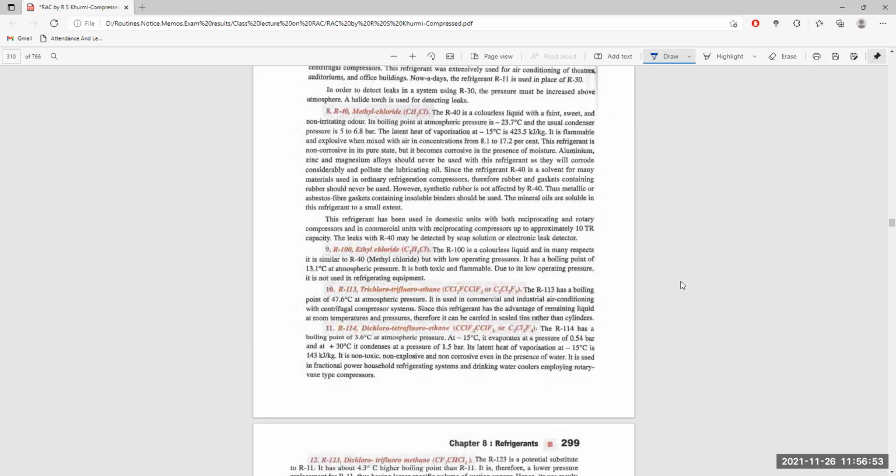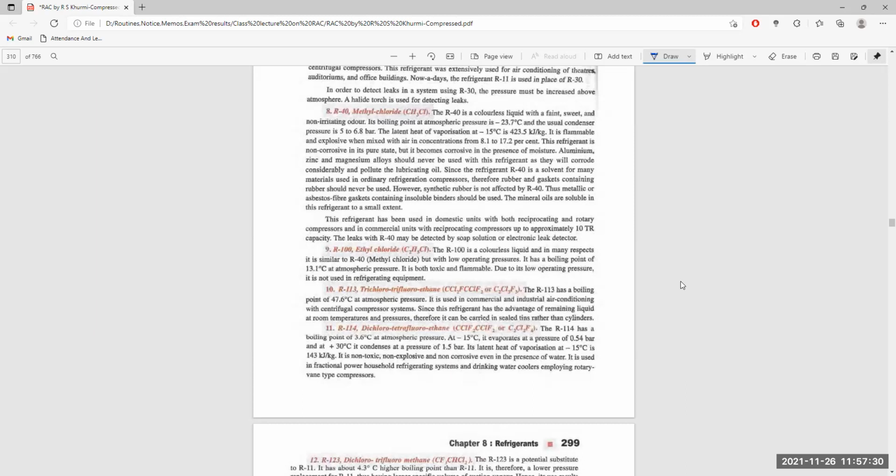Next, R114, dichlorotetrafluoroethane, CClF2CClF2. R114 has a boiling point of 3.6 degrees centigrade at atmospheric pressure, an evaporator pressure of 0.54 bar at minus 15 degrees, and a condenser pressure of 1.5 bar at plus 30 degrees centigrade. The latent heat of evaporation at minus 15 degrees centigrade is 143 kilojoule per kg.